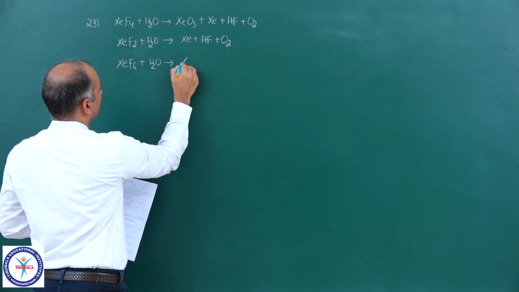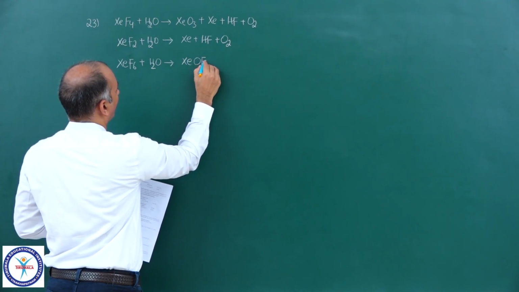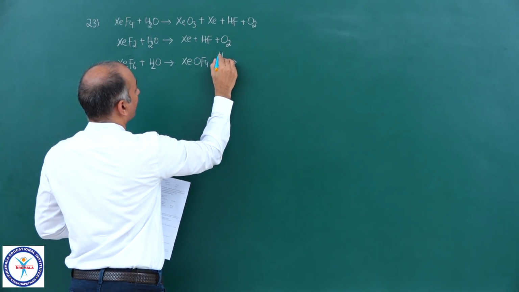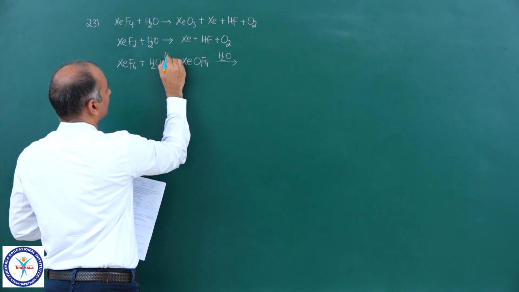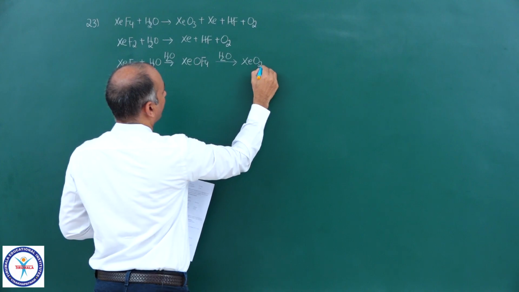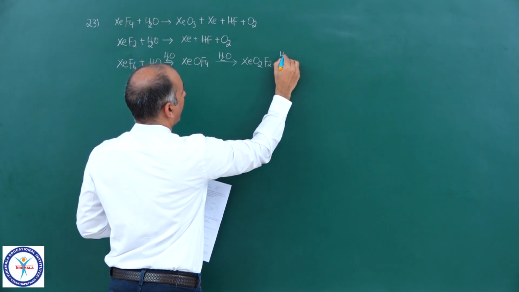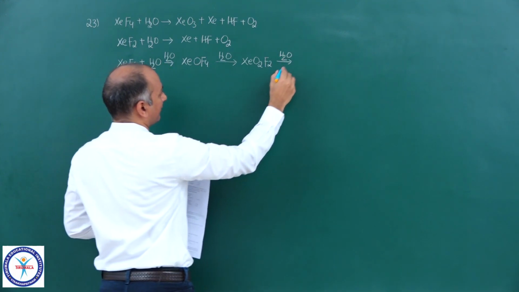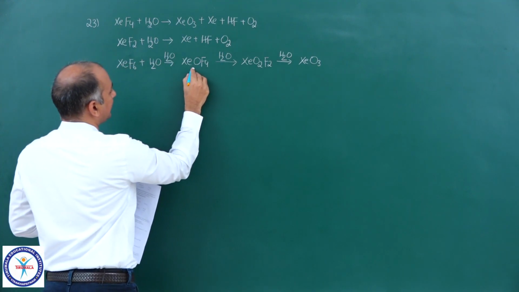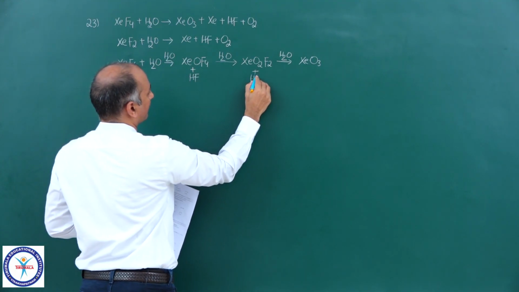In the first stage, you will get XeOF4, and in the second stage, on further hydrolysis, you will get XeO2F2, and if you hydrolyze it further exhaustively, you will get XeO3, and in each and every step you will get HF as the side product.